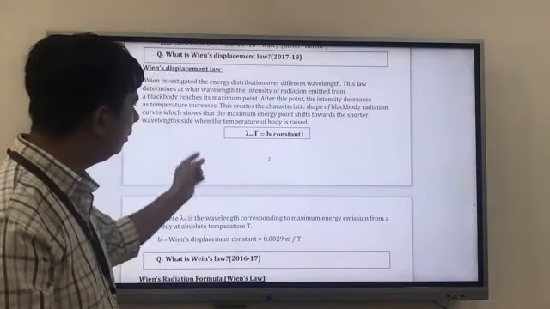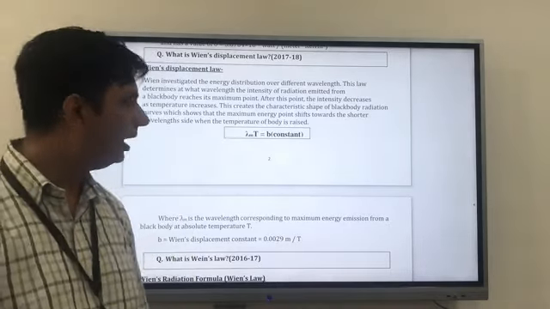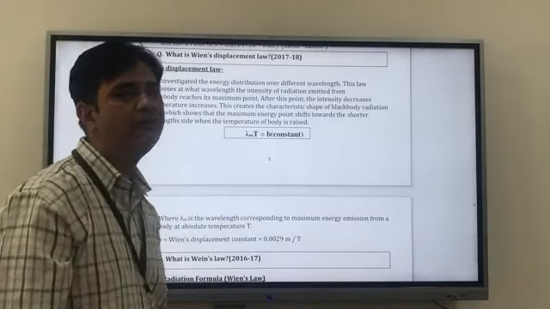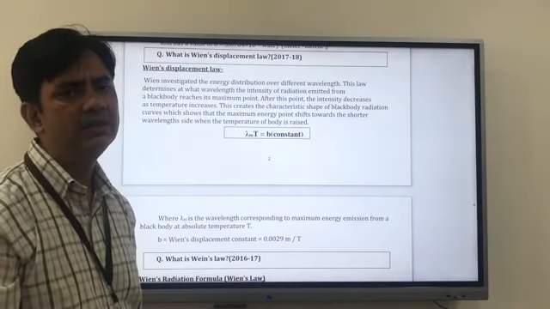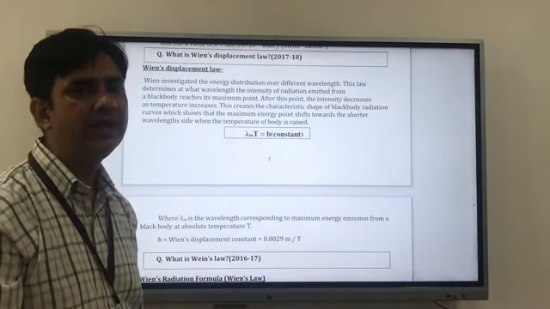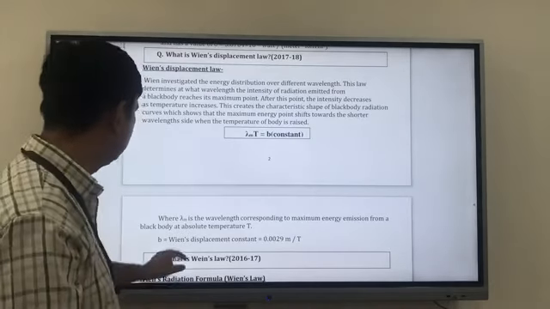So Wien says that lambda m T is a constant, and he gave the value of that constant. He said that lambda m into T is equal to b, and b is some constant.